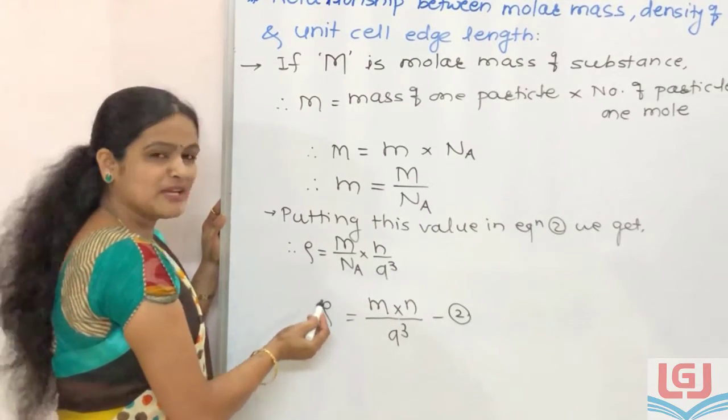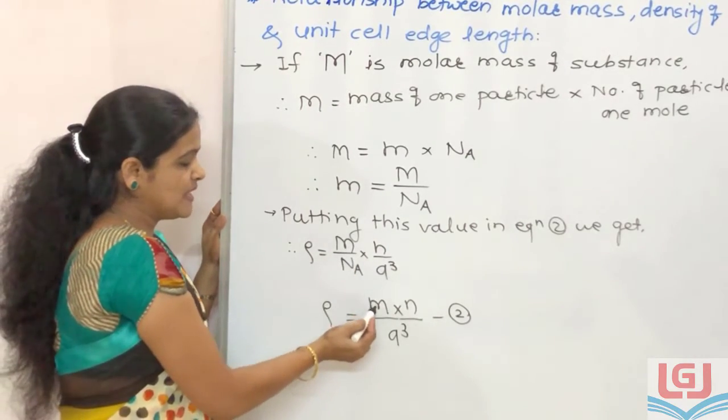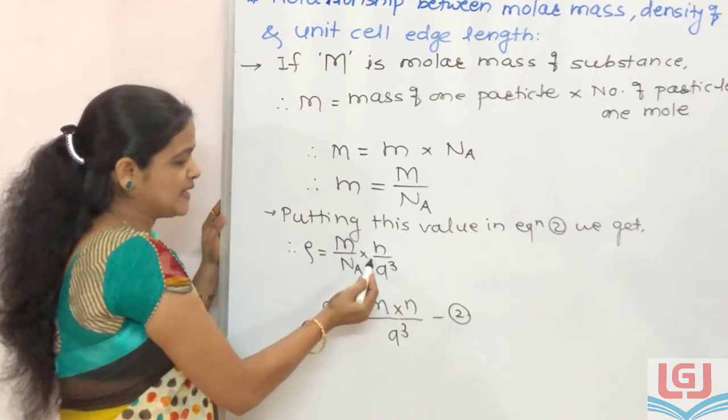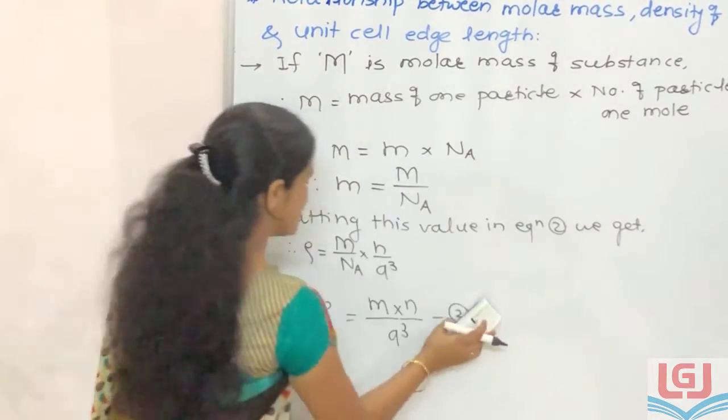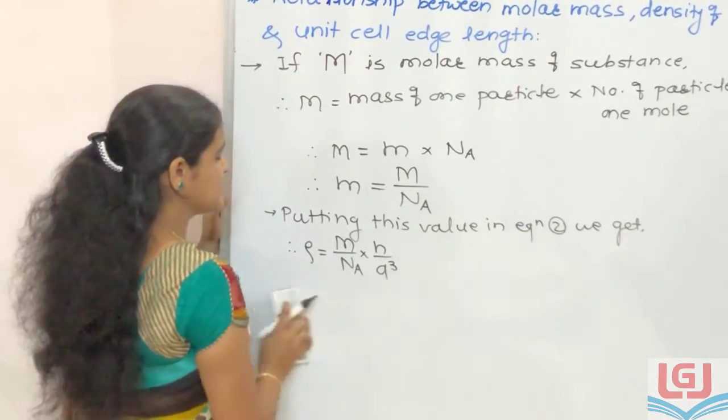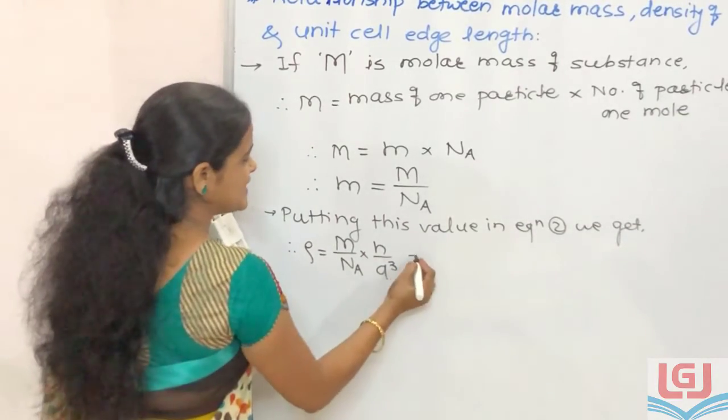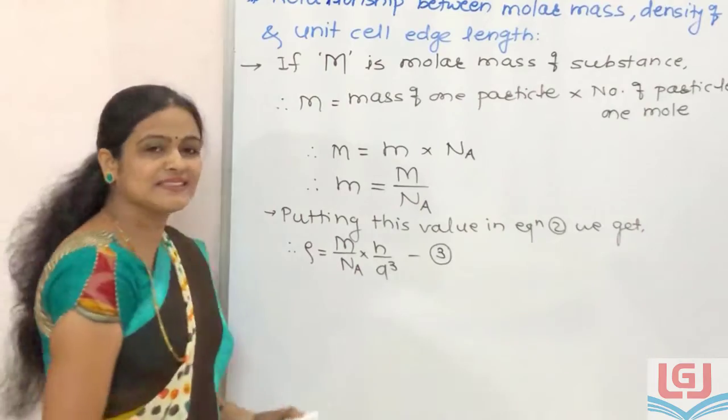So that equation becomes rho is equal to capital M upon Na multiplied by n upon a cube. So this equation gives us the value for the density. It is equation number 3.